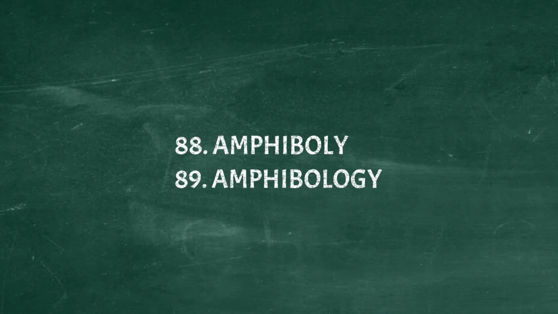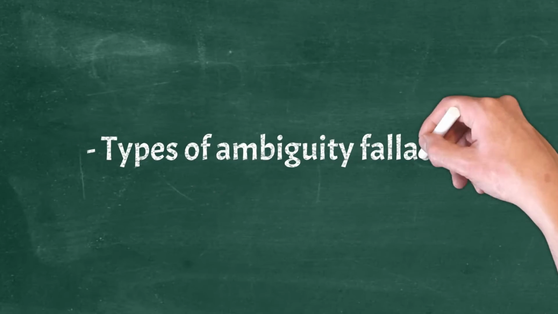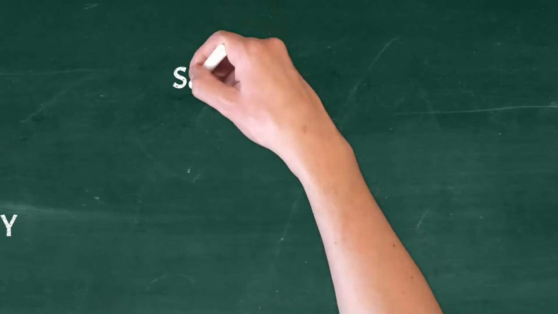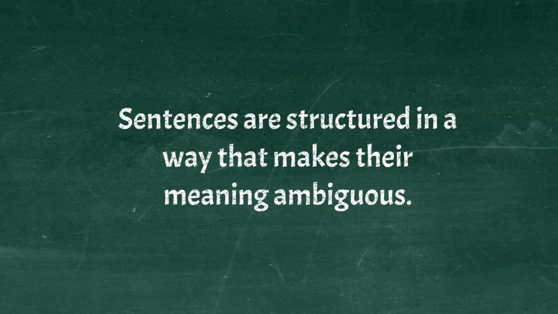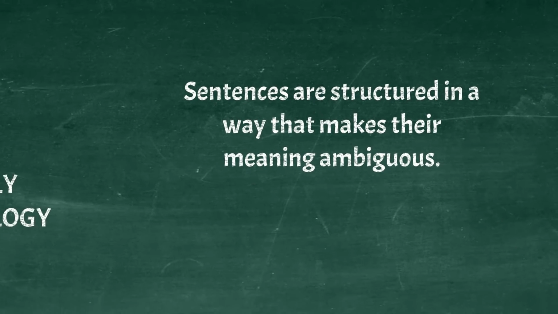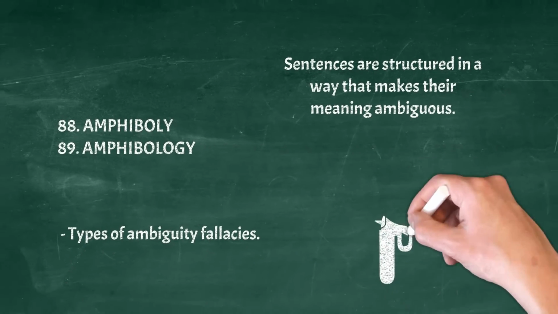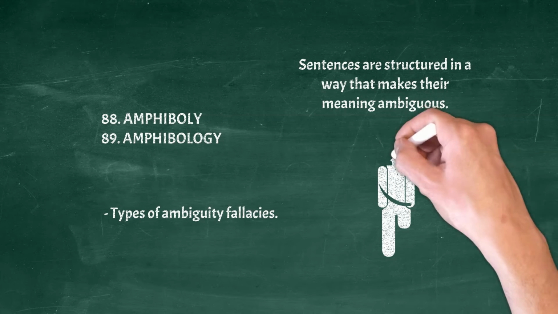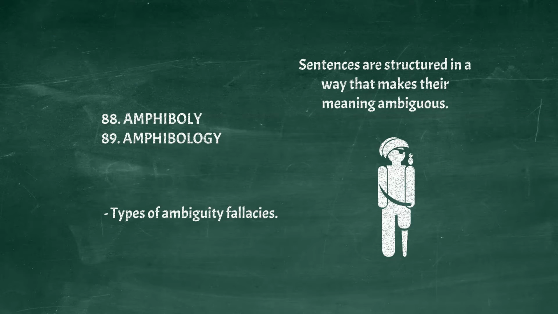Amphiboly, amphibology. Types of ambiguity fallacies. Sentences are structured in a way that makes their meaning ambiguous. Example. I know a man with a wooden leg named Smith. What's the name of his other leg?